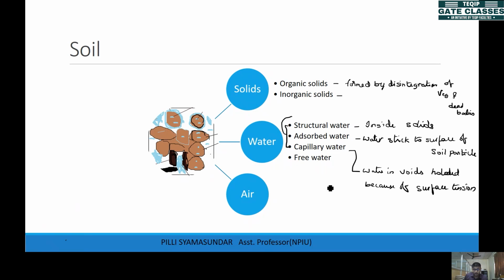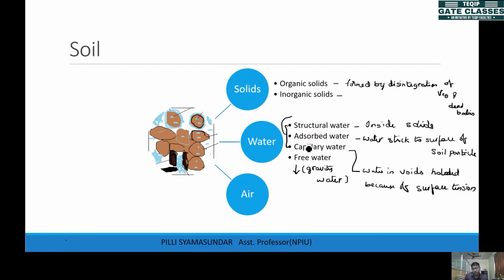The next water we have is free water. This is what we call gravitational water also. We can also call it gravity water. Why gravity water? Because this can be moved by its weight. The water has some weight, right? Because of its own weight, the water will go down. But these three forms of water will not go by the gravitational force.